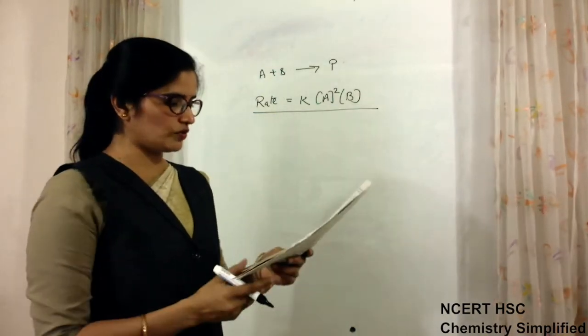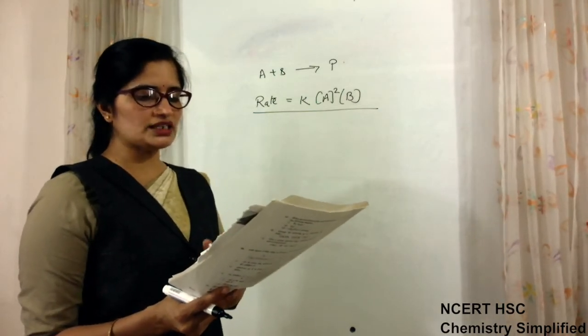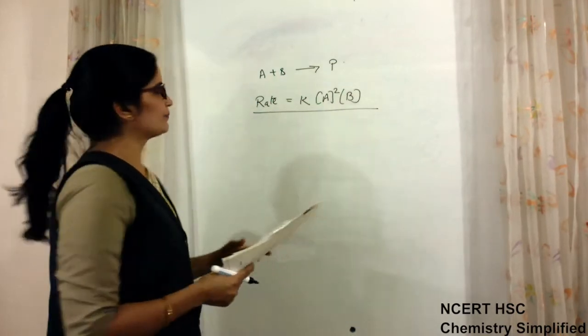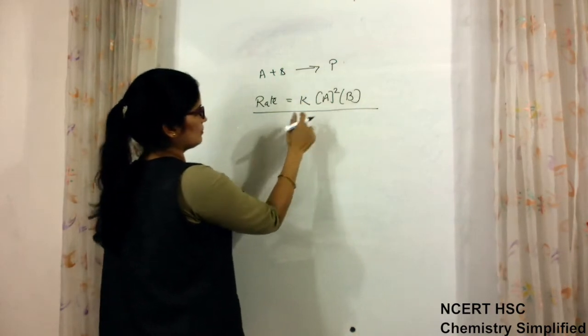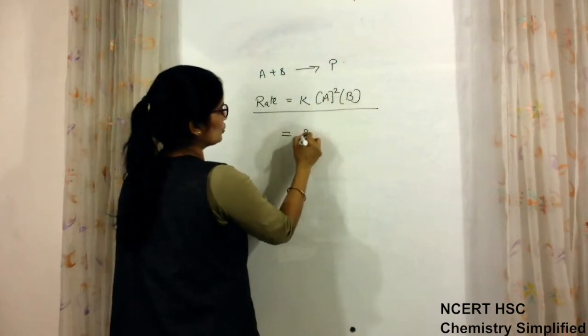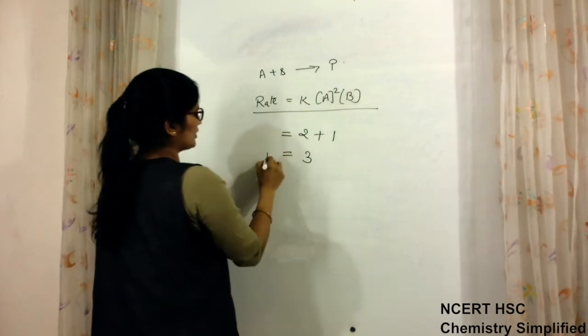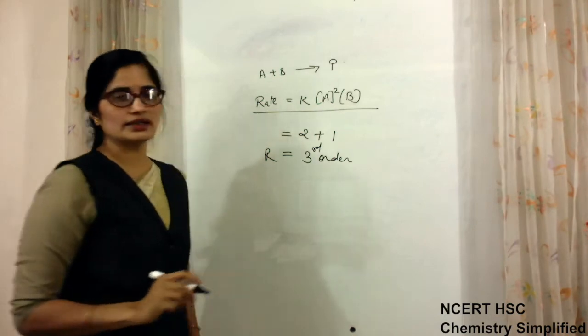Now this question is over. Second part: what is the overall order of reaction if B is present in large excess? Again we come to the first part. The order of reaction is 2 plus B raised to power 1. The overall rate of reaction is third order. This is a third order reaction.